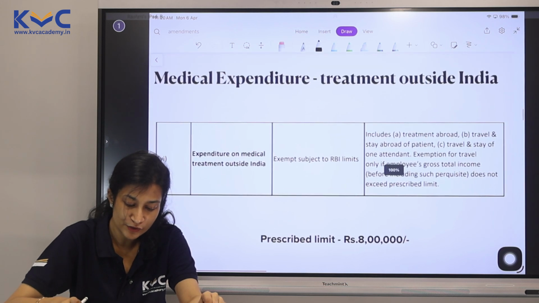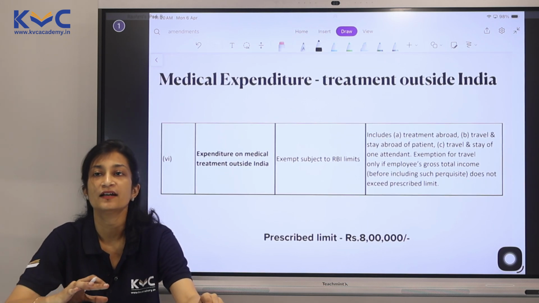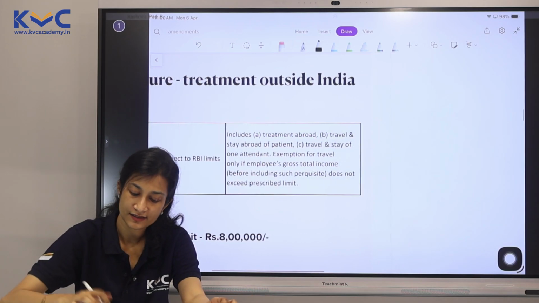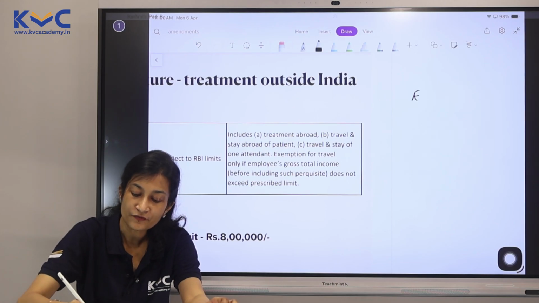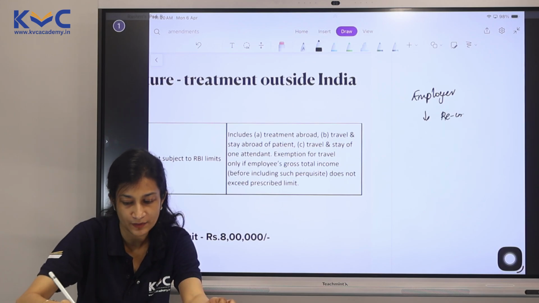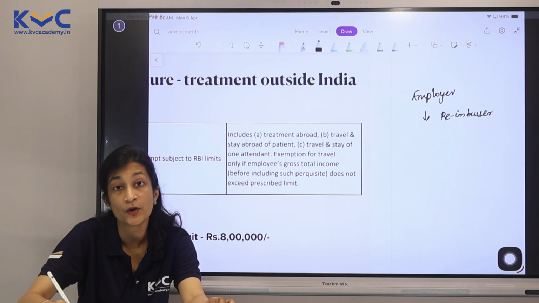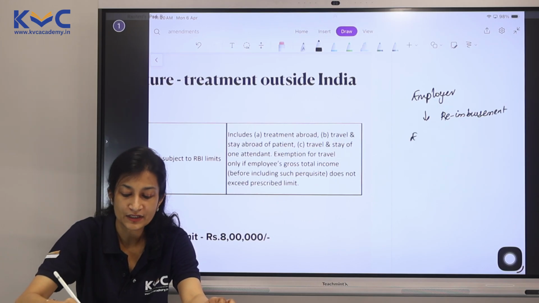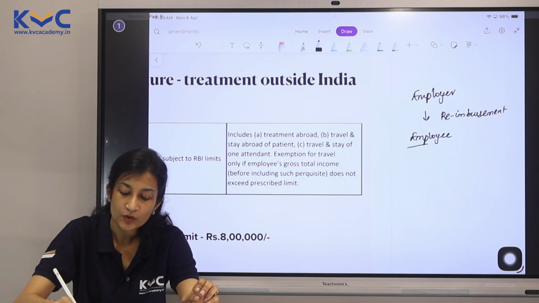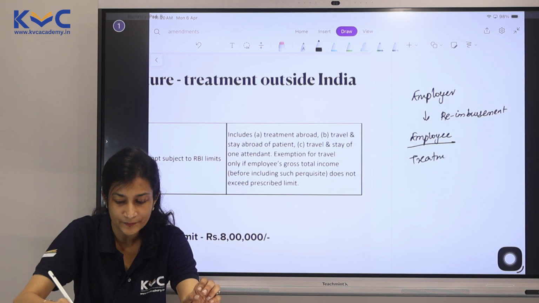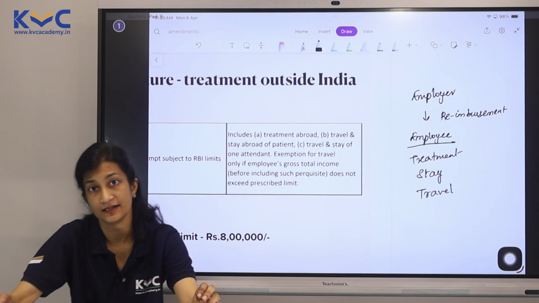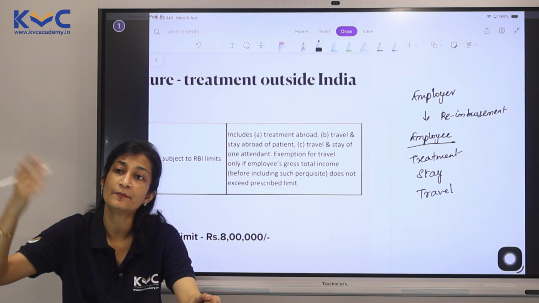There is an amount which has changed under perquisite, where the amount was given for treatment outside India. So first let's understand which section I am talking about. If the employer is giving any kind of reimbursement or sponsoring any particular cost of the employee, it could be the employee or his family going for treatment outside India, staying outside India, and having to travel outside India. First, this amount is coming from the employer.